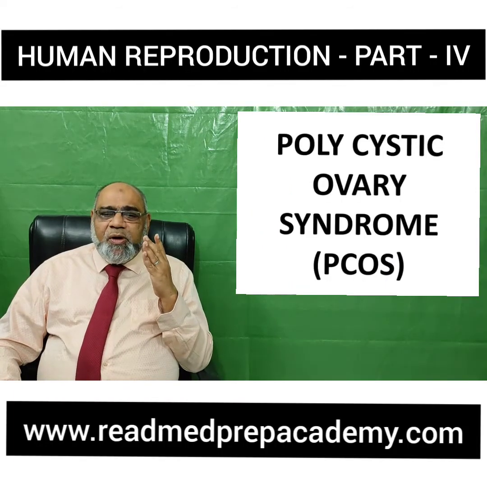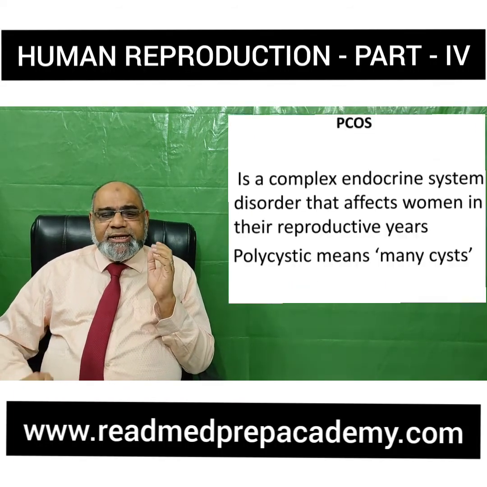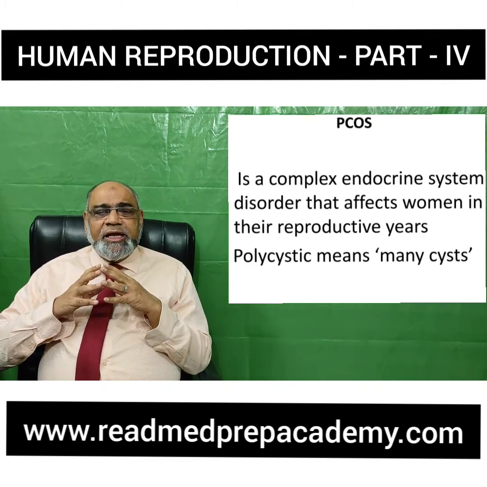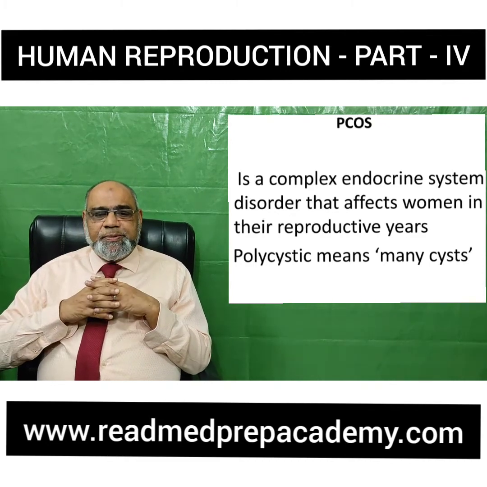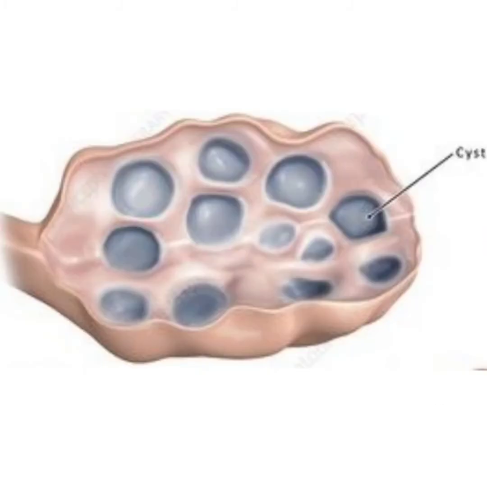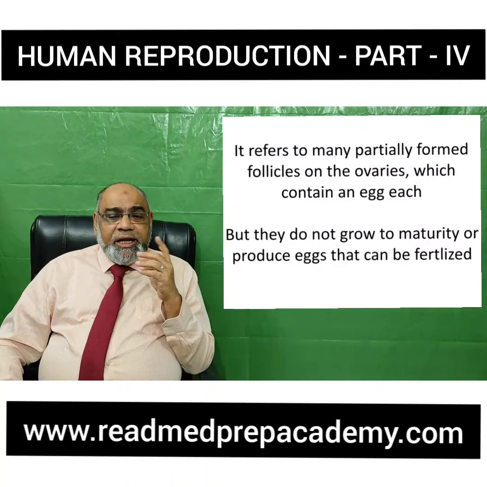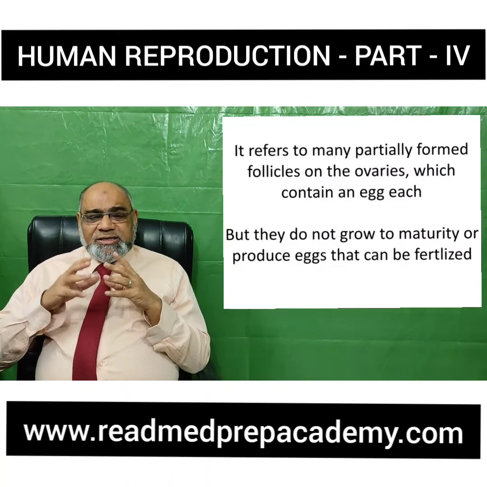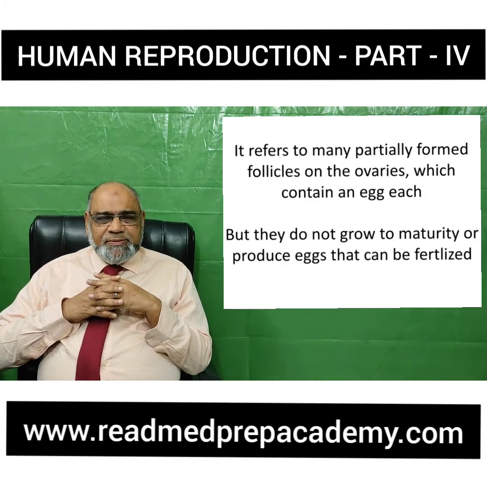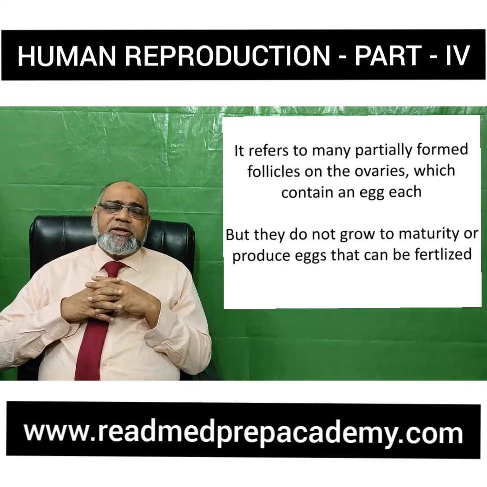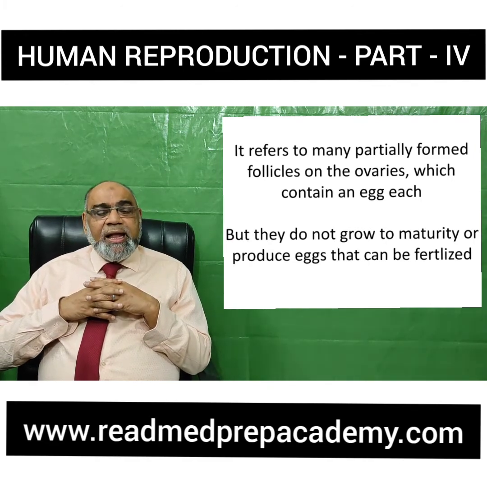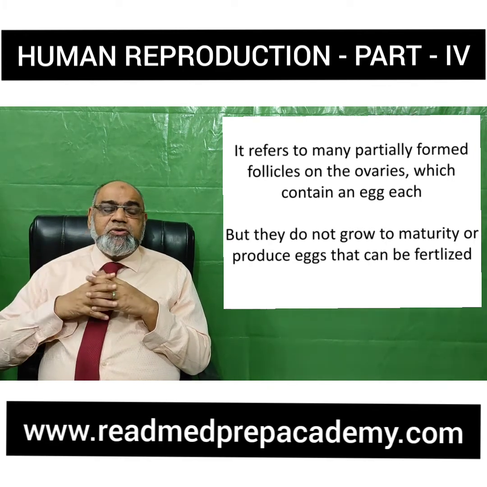Now, what is polycystic ovarian syndrome? It's a complex endocrine system disorder. It affects women in the reproductive age group, where there is formation of a number of cysts in the ovary. It also causes infertility in females, or sometimes there are partially formed follicles on the ovaries, or sometimes the egg is not properly formed and the eggs do not grow to maturity.